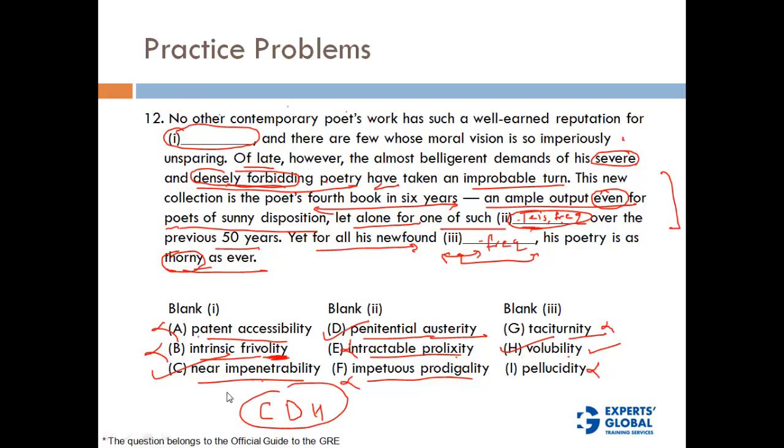Let's put them back. No other contemporary poet's work has earned such a reputation for near impenetrability. This new collection is the poet's 4th book in 6 years, a good output for even a writer of sunny disposition, more so for a person with penitential austerity. Yet despite his newfound volubility, his poetry is as thorny as it ever was, right? So C, D, H goes in the context.